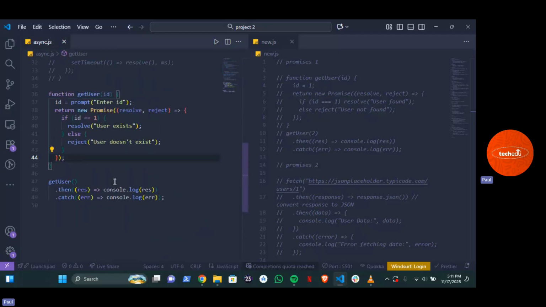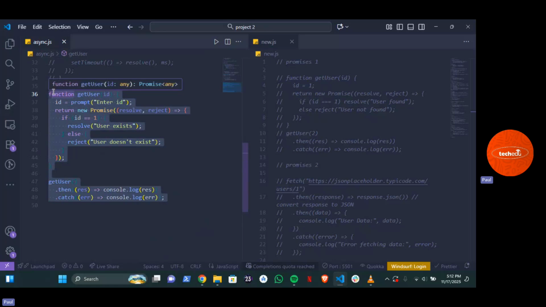Now, what has just happened? First of all, you have this ID parameter, right? And then it takes in an ID prompt to enter ID. Now, if you press 1, what's it going to show you? User exists. But if you press other numbers, what will you get? It will reject it and tell you what? User doesn't exist. Do you understand it now? That is basically what this function is all about.